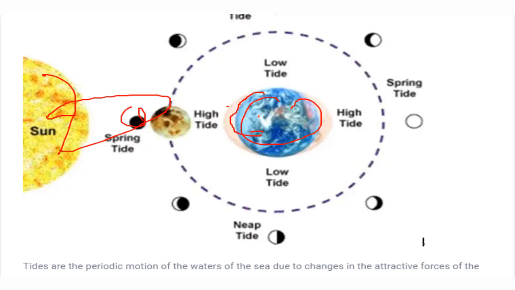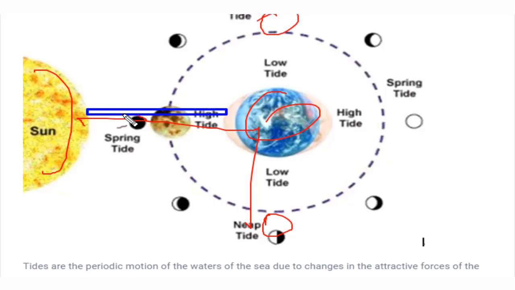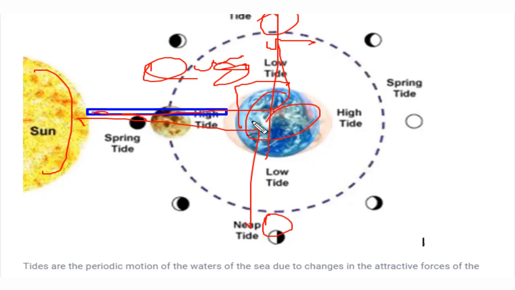The other kind of tide is neap tide. In neap tide, the position of the moon is quadrilateral. Quadrilateral means somewhere around 90 degrees. So if the sun is here, the earth is here, and the moon is at quadrilateral, you can see the distance over here, and in the other case the moon could be on the other side, again making almost a 90 degree angle. This is called the quadrilateral position, and at this time the tide would be lesser as compared to the tide in spring tide.